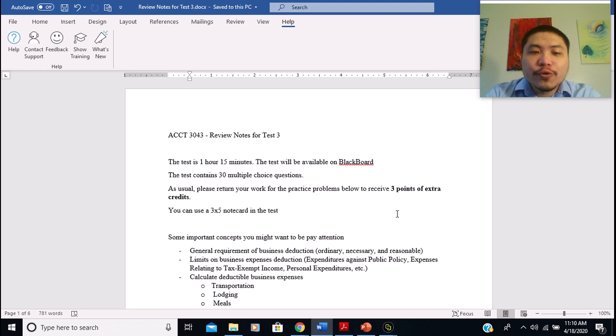You are allowed to use a 3x5 note card in the exam, and also a calculator. Please, this is still a closed book exam, so you can only use the 3x5 note card. You cannot use any other materials to help you with the test. I know it's hard for me to proctor you, but I trust you guys.